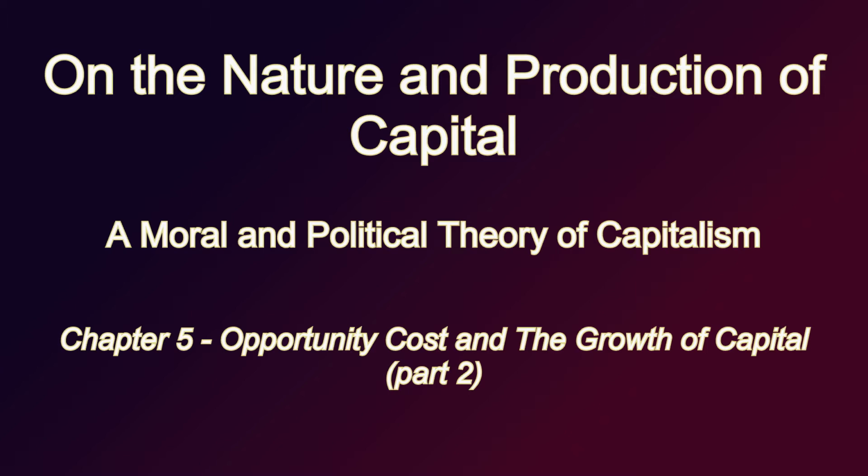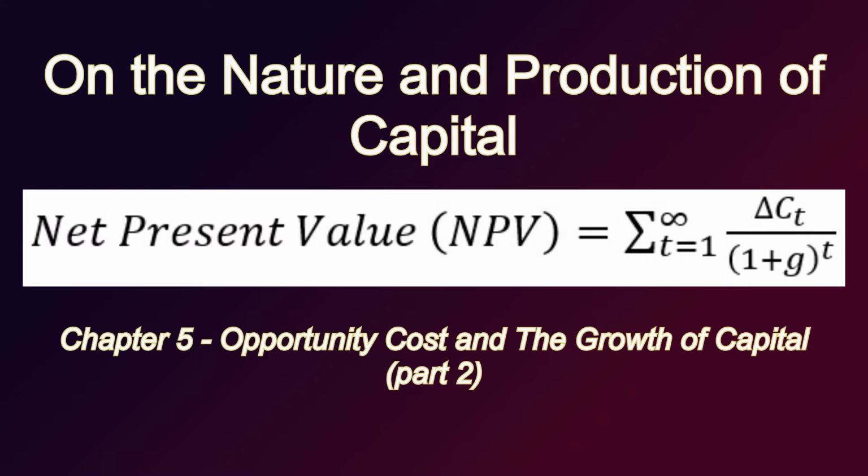Think of the smartphone manufacturer who needs to purchase the factory, equipment, and labor needed to build the smartphones, which are then subsequently sold at a later time. These calculations can determine if it makes sense to pay the capital up front for the expected gains in capital in the future. These calculations can be summarized in what is called the net present value formula. Assuming a constant rate of capital growth g, then the net present value is equal to the summation over time of the capital gained at time t divided by 1 plus g raised to the power t, where t is the different periods of time.